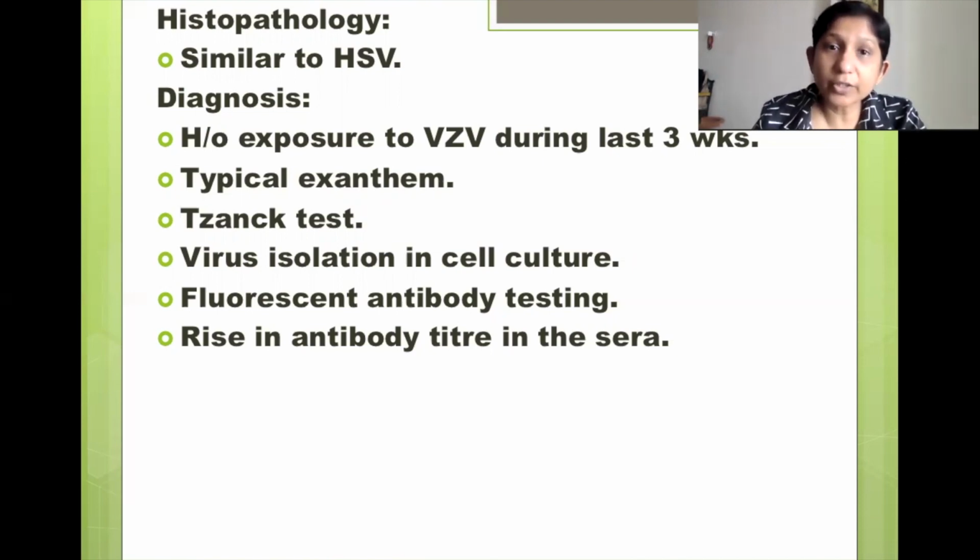Virus isolation in cell culture is more specific, and that can basically detect the virus. Then you can also do fluorescent antibody testing because you find an increase in antibody titer in the sera. So antibody testing is very common these days, especially in the pandemic due to COVID. So similarly, you can do it for this virus as well.